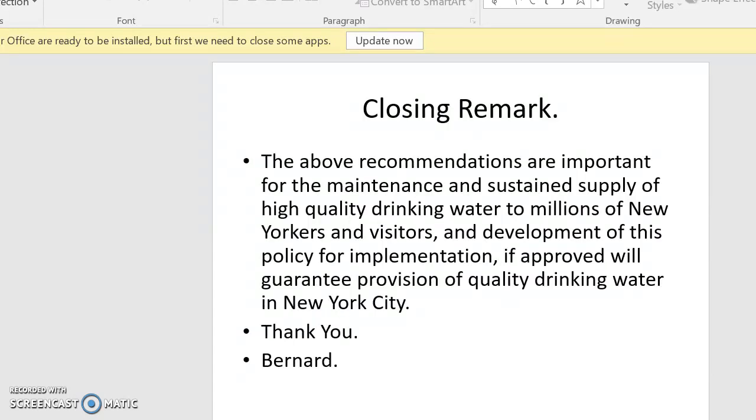Closing remark. The above recommendations are important for the maintenance and sustained supply of high-quality drinking water to millions of New Yorkers and visitors, and development of this policy for implementation, if approved, will guarantee provision of quality drinking water in New York City.